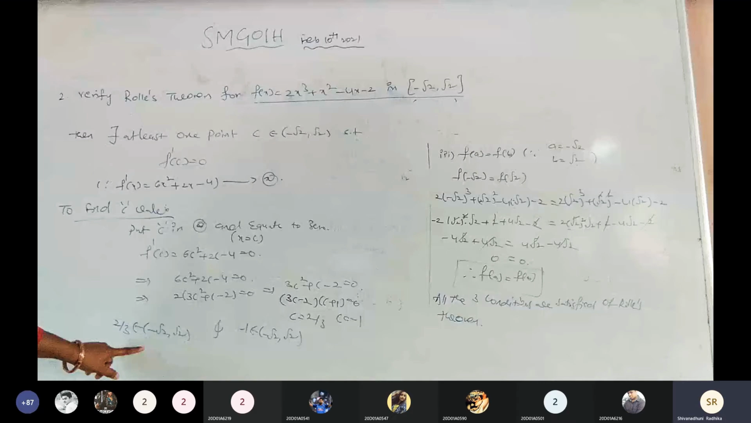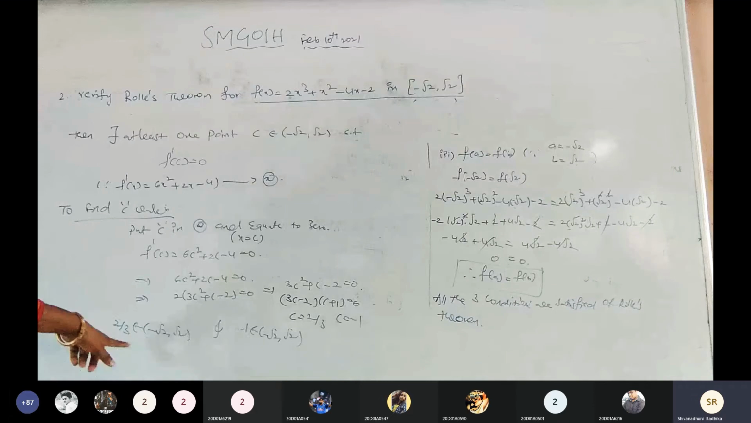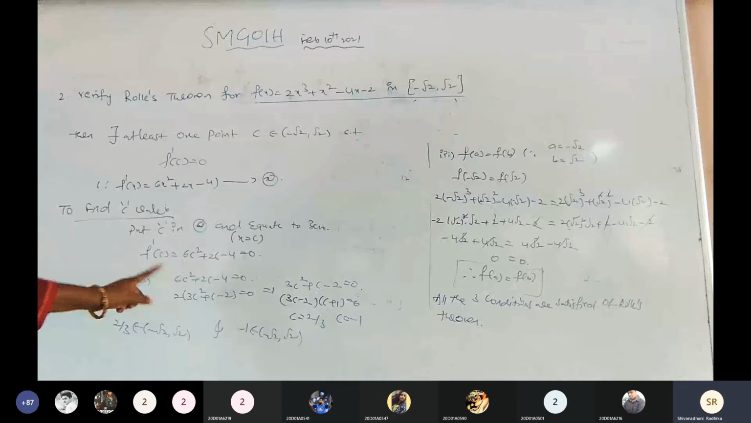Which value belongs to that open interval is the complete value of c, and the problem is closed. Once the c value does not belong to the interval, the Rolle's theorem is not satisfied. But we are getting two c values now. Compulsorily one value, either 2 by 3 or minus 1, belongs to the given open interval. Is it clear? Hence the Rolle's theorem is verified. Which value belongs now?